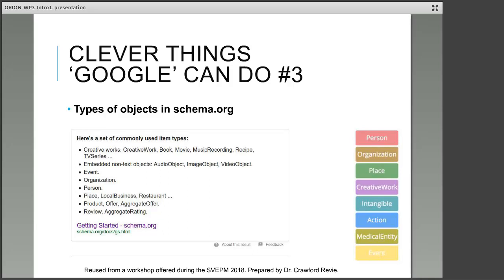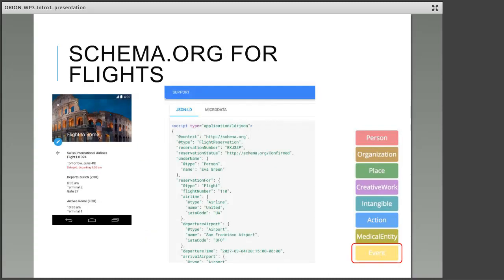This is how, for instance, Google understood Stephen Hawking to be a person. It's referring to an ontology, in this case an ontology called schema.org, which is an ontology that has modeled common things in the world. You see the things that schema.org has modeled on this slide to the right. So person, organization, place. This ontology has this key to understand data that has been tagged according to these different types. So when you search for Stephen Hawking, Google looks for Stephen Hawking and finds it as a person and is able to give you specific things about that person.